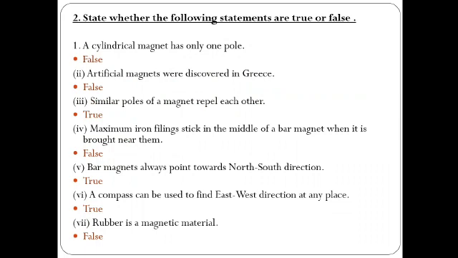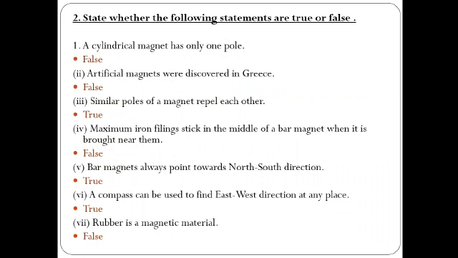Next one is: bar magnets always point towards the north-south direction. Definitely, because it is the property of a magnet. So the answer is true. Moving to the next: a compass can be used to find the east-west direction at any place. Definitely, a compass consists of a magnetic needle which always rests in the north-south direction, so you can easily identify the east-west also. So the answer is true.